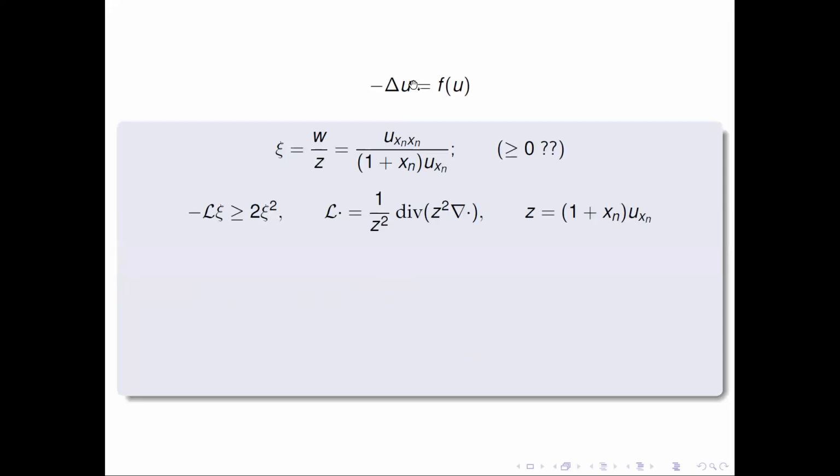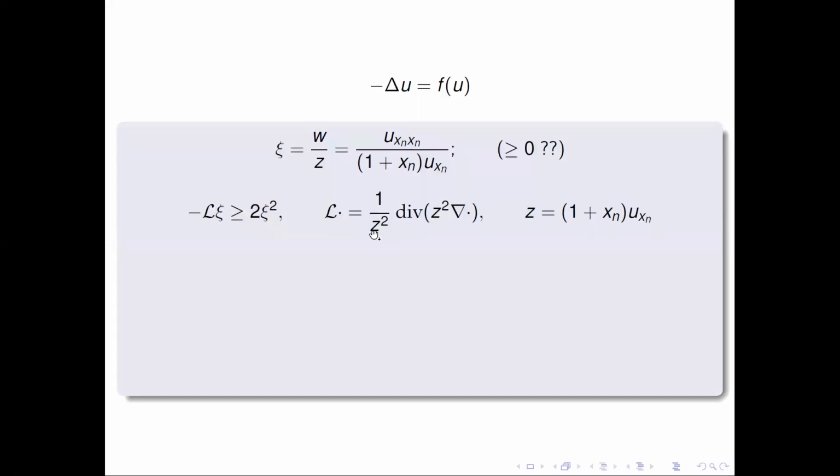So here's that again. We have our xi, our z, which is 1 plus x_n u_{x_n}. We want to show that xi is positive. And to show that xi is positive, we dispose of the supersolution inequality here, minus L xi bigger than 2 xi squared, where L is this operator, and once more, that's z.